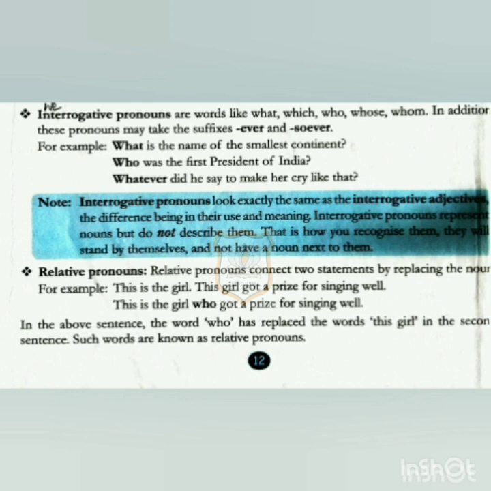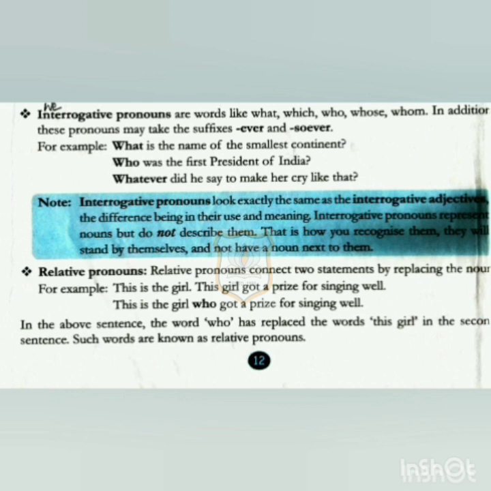So we have learned about interrogative pronouns, the pronouns that ask questions. Next is relative pronouns. Relative pronouns connect two statements by replacing the noun. So what are relative pronouns? They connect two statements, like two sentences, by replacing the noun. Likewise, an example is given here.